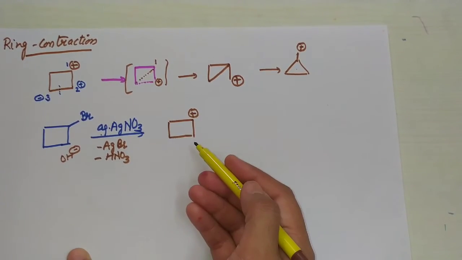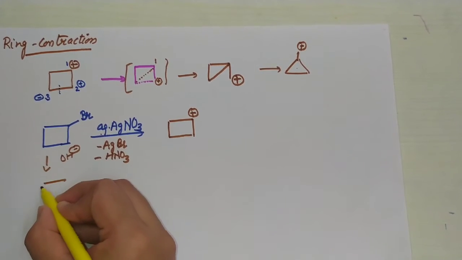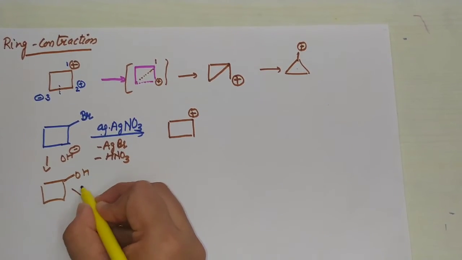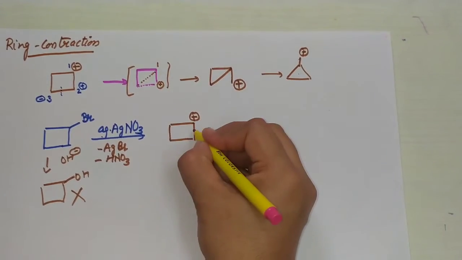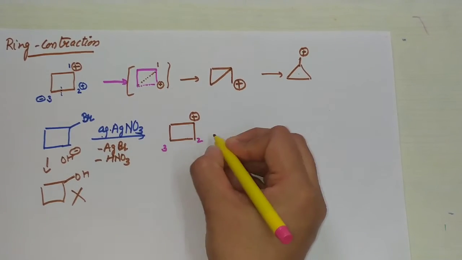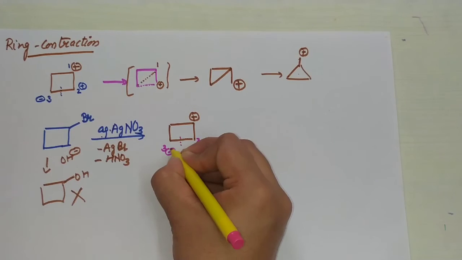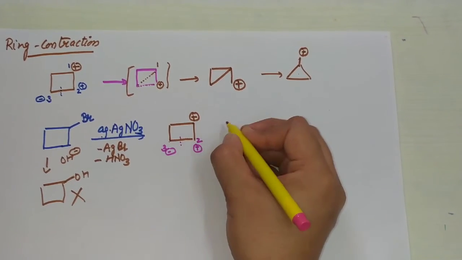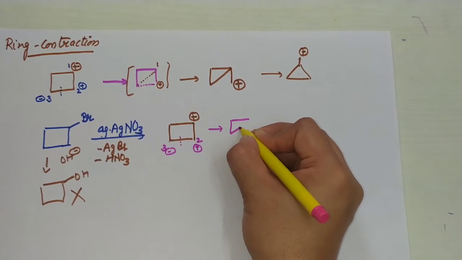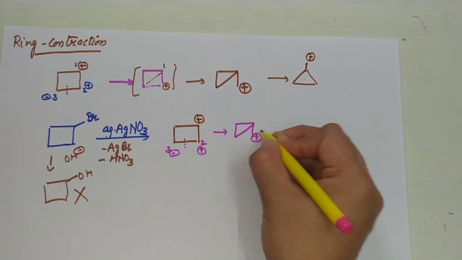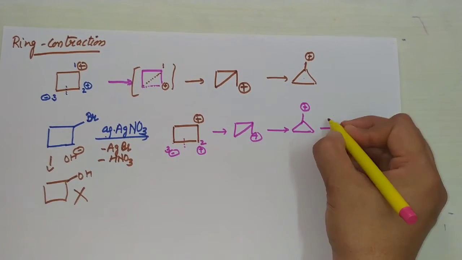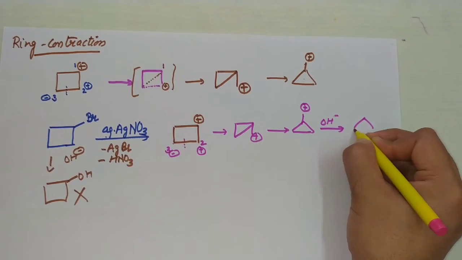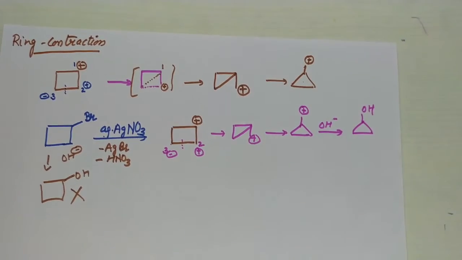If you don't know about ring expansion and contraction, you will write the product is OH. This is wrong. But instead of this, it will take place just like this. Positive, ये second carbon, this one is third carbon. This bond will break. It will get negative charge. It will get positive charge. Positive and negative combine, and there is a formation of this one and this and positive charge. It can be written as this type. Okay, and then after this, hydroxide ion will come, and the product will be OH. This is the final product.